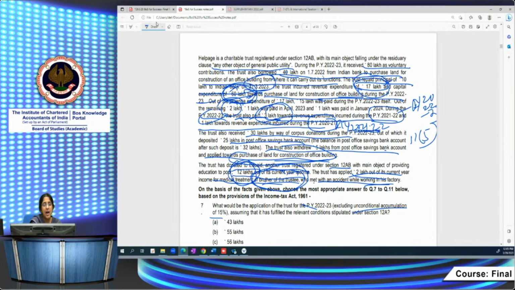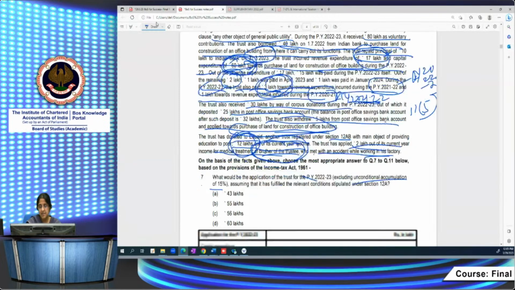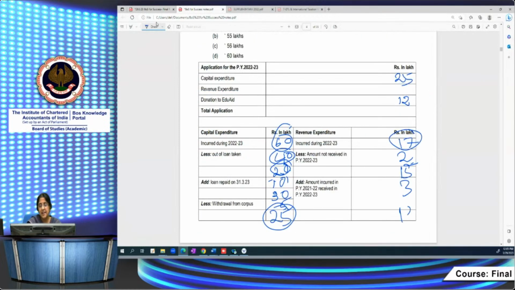So what I have to add back? 3 lakh. So 15 plus 3, 18 lakh will be allowed as revenue expenditure. So 8 plus 2, 10 plus 5, 15. Carry 1, 3 plus 2, 5. 55 lakhs is my total application. So the correct answer is B.